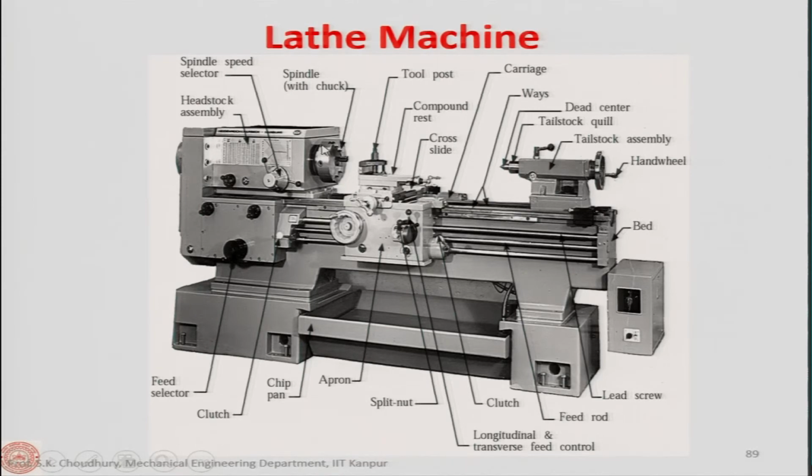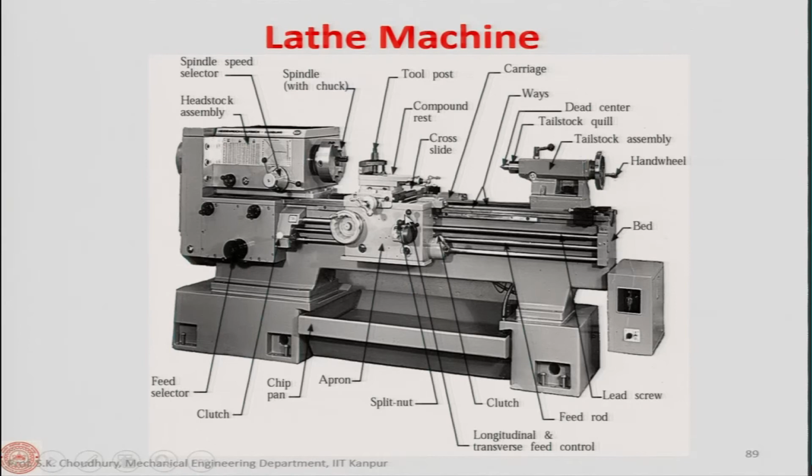The chuck can be a 3 jaw chuck or a 4 jaw chuck, which we will explain in detail later in the lab. Apart from that, there is a tailstock, and this tailstock assembly has the tailstock quill, and in the quill we have the dead center. The dead center means the center does not rotate, as many of you might know, and there is a live center where it rotates. This is the handle by which this quill can be forwarded.